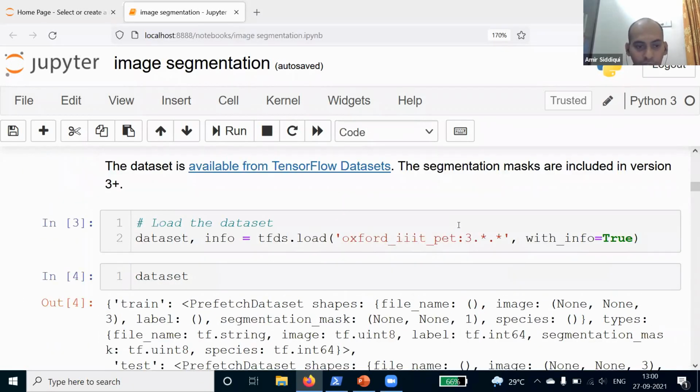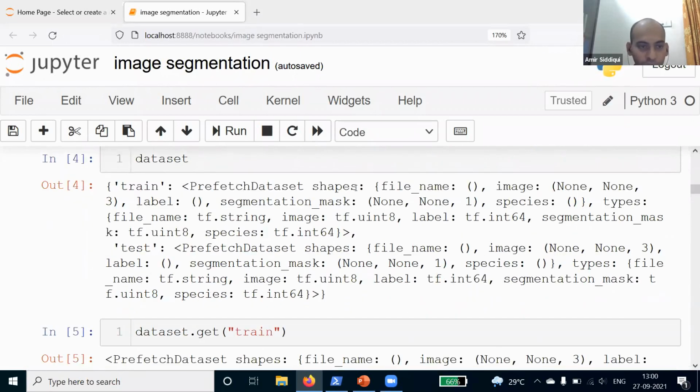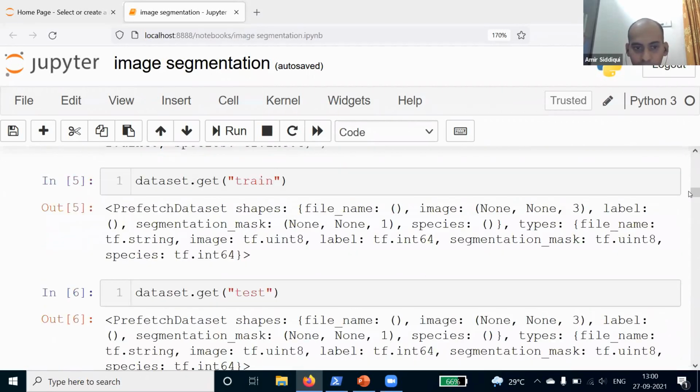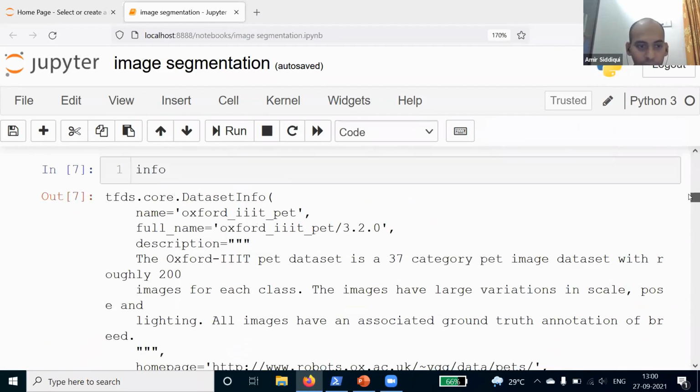In the next step, we are loading the dataset. And once we load the dataset, we can look at the information. This dataset is a dictionary. It has training data and test dataset. So you will see this is our key, train and test. We have some information about the training files such as the file name, image, and the segmentation mask. Similarly, we have it for the test one. You can get the information using the method get, and here you will see the information about the train dataset. Here you will see the information about the test dataset.